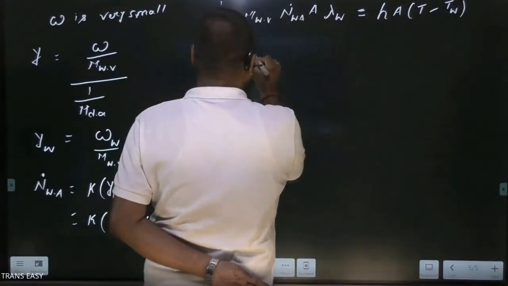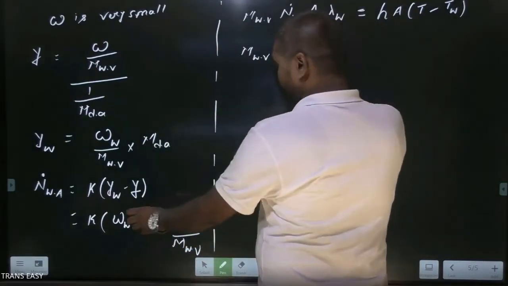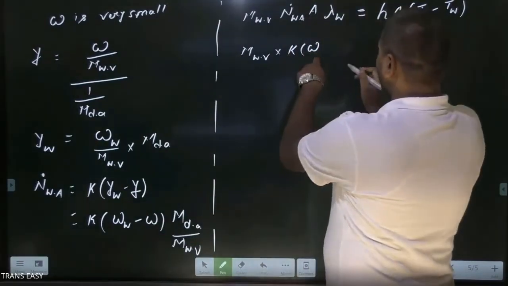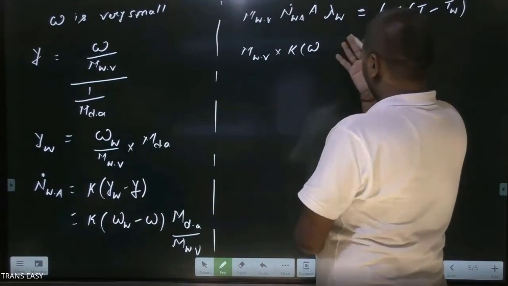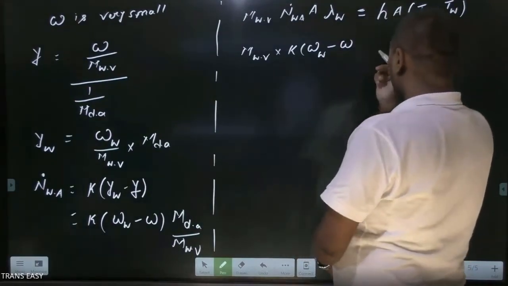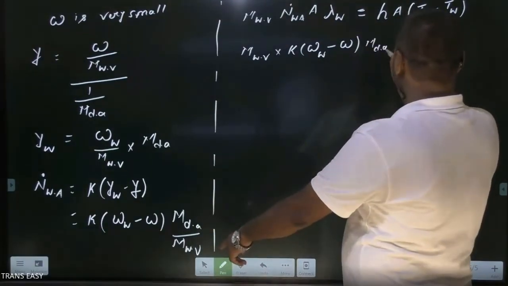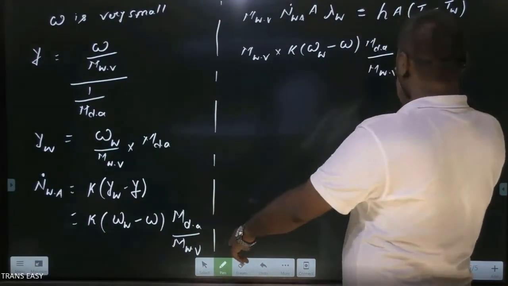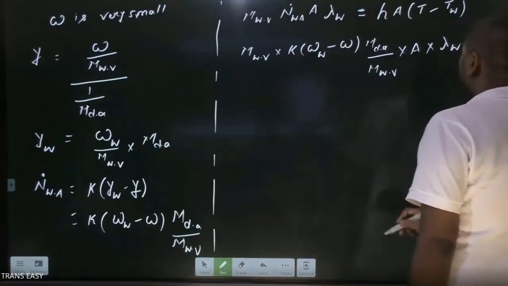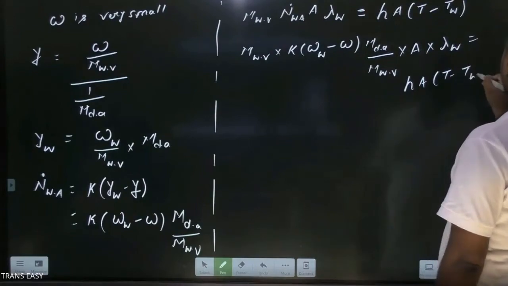Molecular weight of water vapor into, already we have simplified, molar flux K, the specific humidity of moist air at the surface of wetted wick minus the specific humidity of moist air entering, into molecular weight of dry air divided by molecular weight of water vapor, into A, into latent heat of vaporization at wet bulb temperature, is equal to hA(T minus Tw).